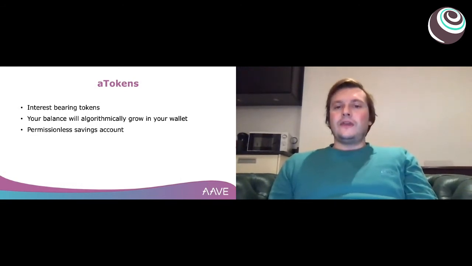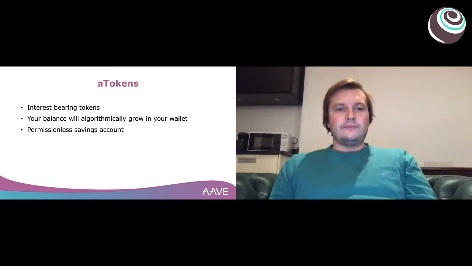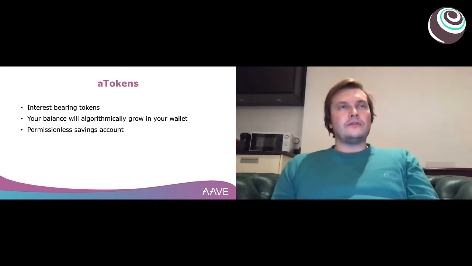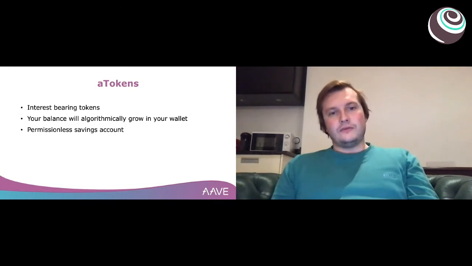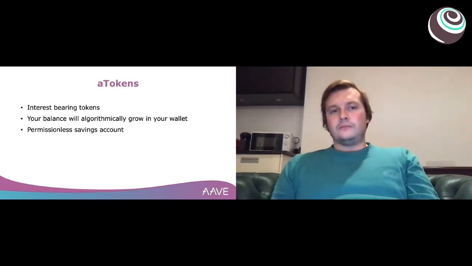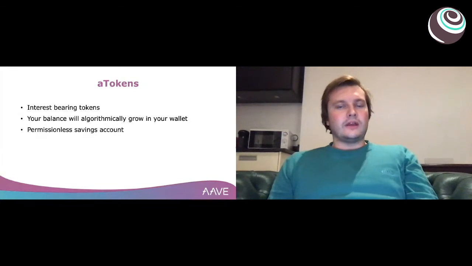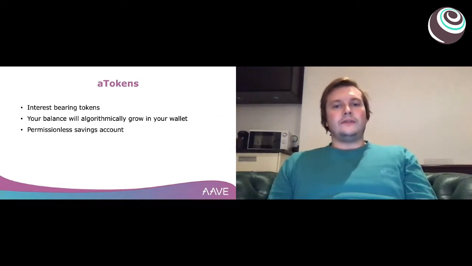How we designed the A tokens is pretty interesting. We didn't follow the very strict application of the ERC20 standard, even though our A tokens in the next version are ERC20 compliant. But the reason is that we created quite a unique way of crediting the interest that our users are earning into their wallets, and we did it algorithmically.